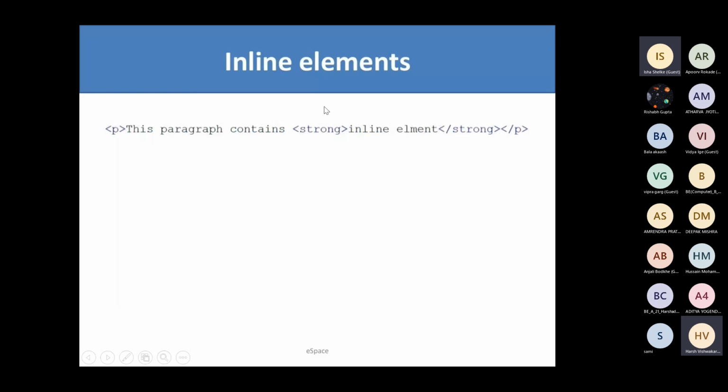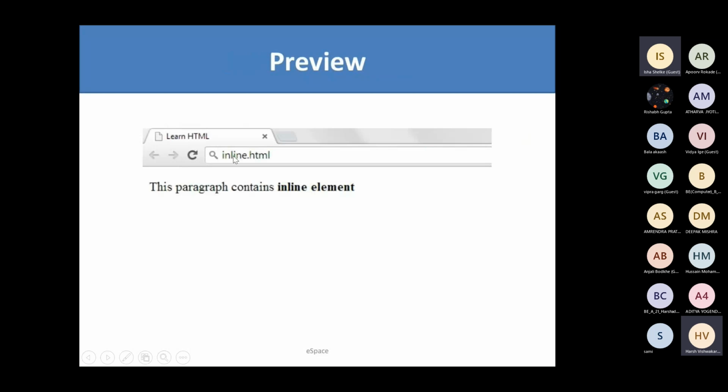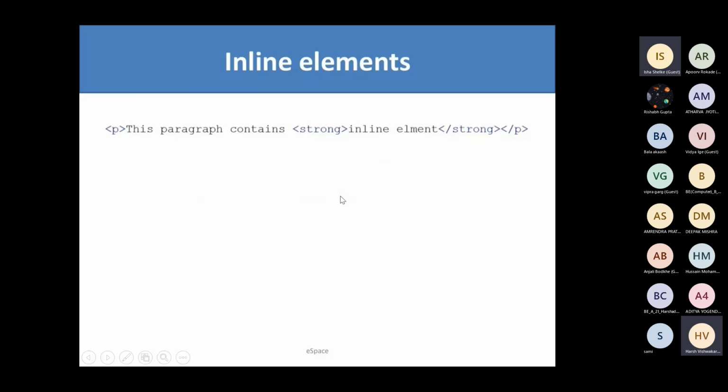And if I have used anything like strong, it is an inline element. So you can see that strong is just similar to the bold. So it will bold this tag and it will not display this in a new line. So you can see that this will look something like this. This paragraph contains an inline element. So this inline element is nothing but a strong tag. You can see it here.